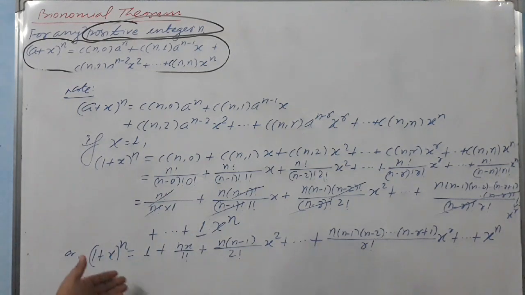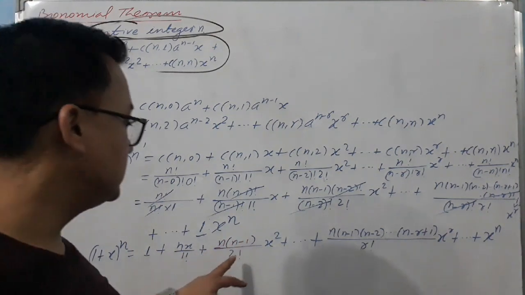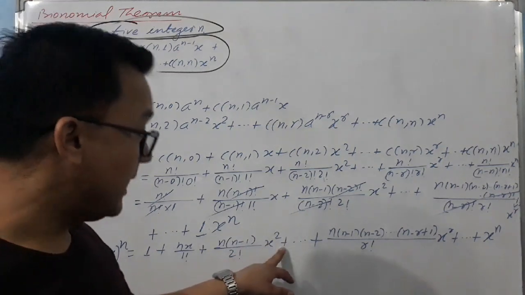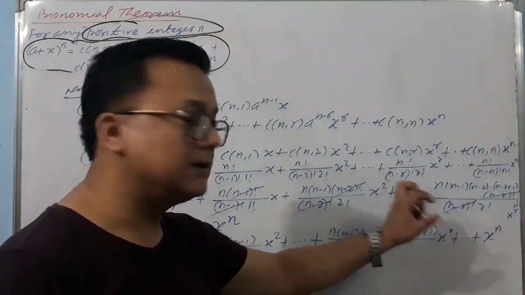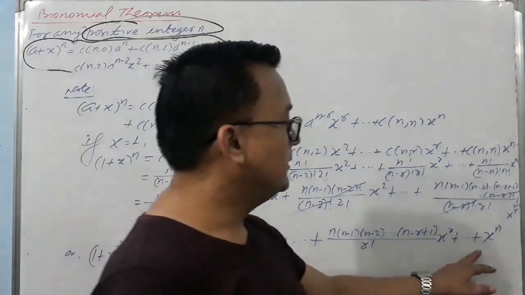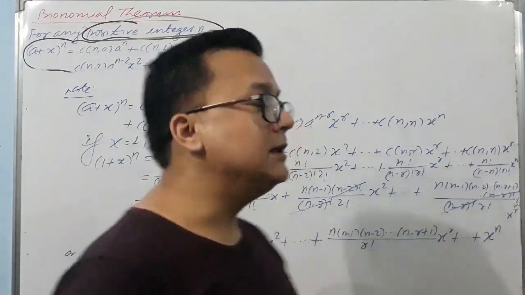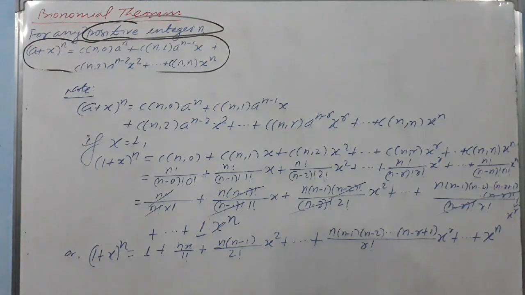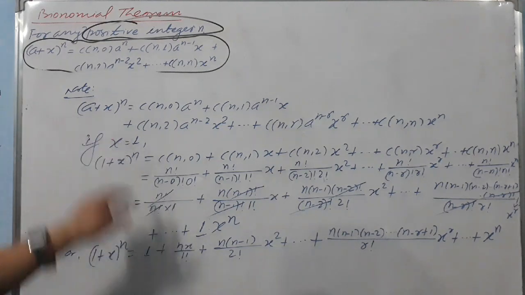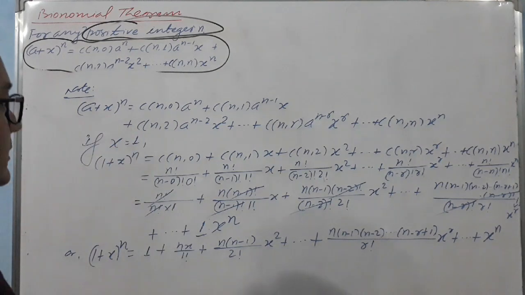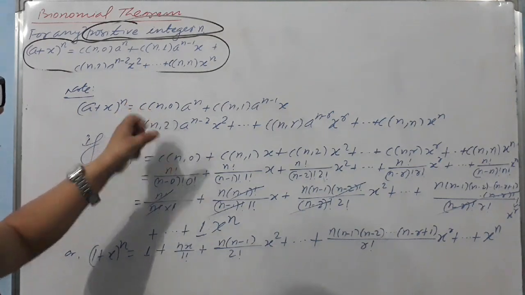Another one we can write down: if x is replaced by negative x, then it becomes (1 minus x)^n = 1 minus n x upon 1 factorial plus n(n minus 1) upon 2 factorial x squared minus ... plus minus 1 raised to power r ... plus ... minus 1 raised to power n x raised to power n, if you replace x by negative x. So this expansion also we can write down by using what we have derived, we just used the formula for combinations.